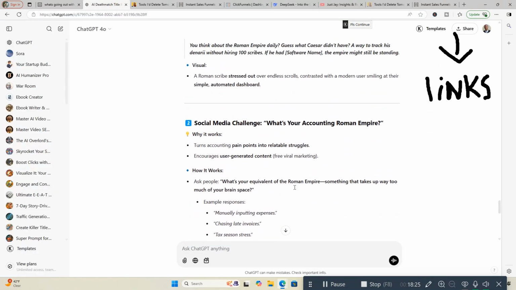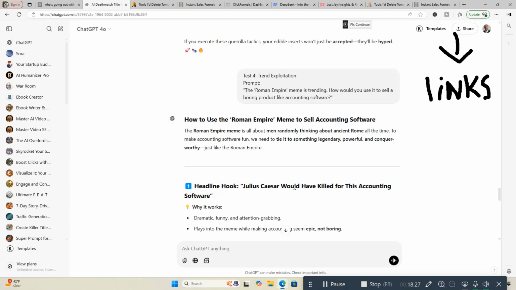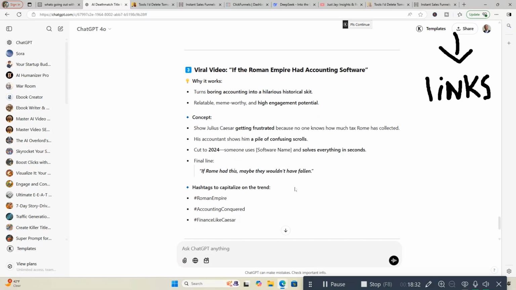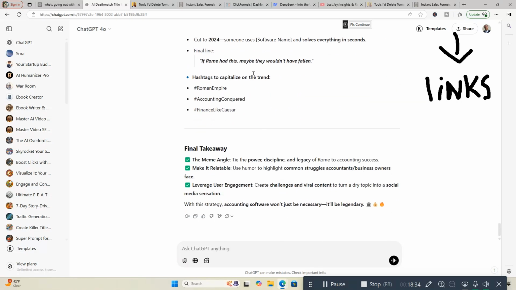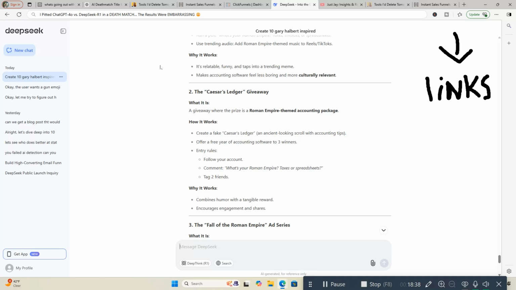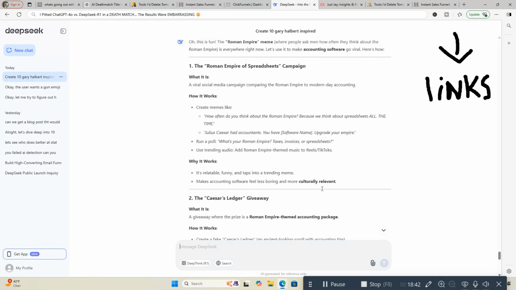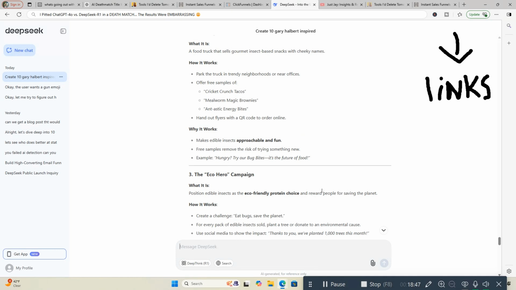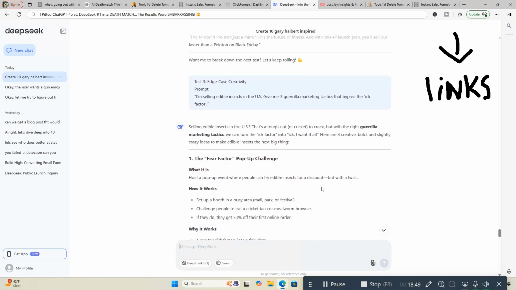I'm going to give this one to ChatGPT. I think this one won this little test, but not by much. It looks better. It's a little bit more info than what DeepSeek came up with for this. So if I had to choose between the two on this particular test, I would go with ChatGPT. I think that's 2-1 and then 1 tie.